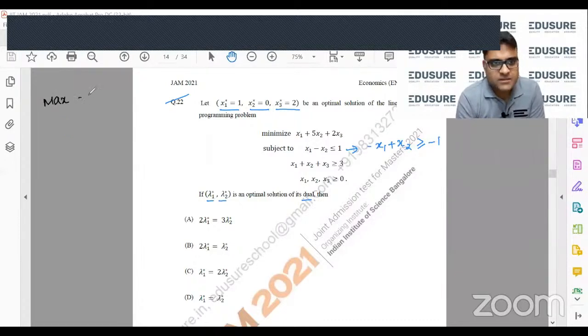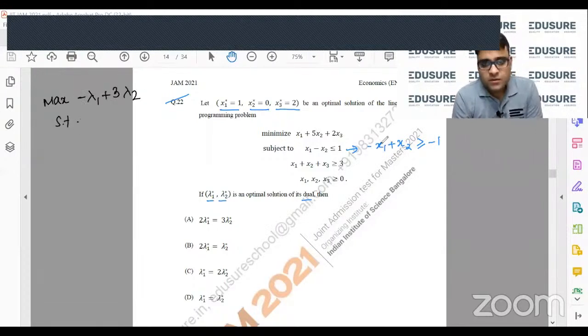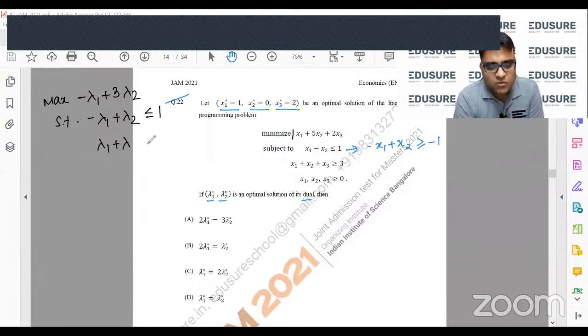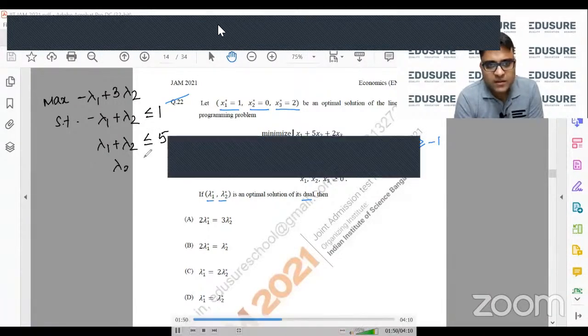So minus lambda 1 plus 3 lambda 2, subject to minus lambda 1 plus lambda 2 less than equal to 1, that is the coefficient of x1, then lambda 1 plus lambda 2 less than equal to 5, coefficient of x2, and 0 lambda 1 plus lambda 3 less than equal to 2, lambda 1 and lambda 2 greater than equal to 0.